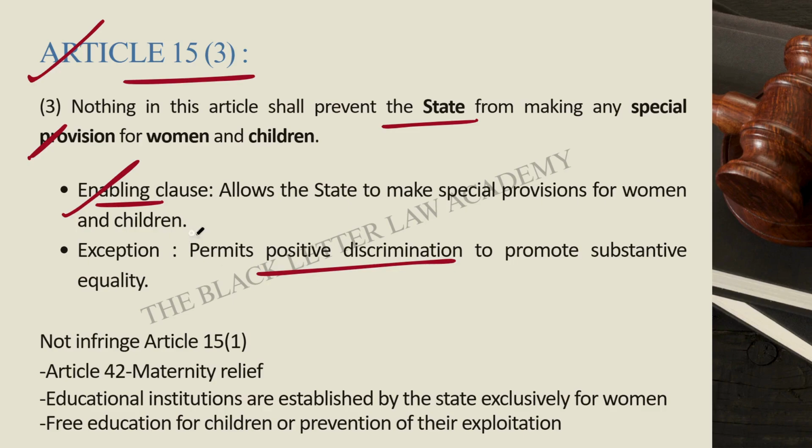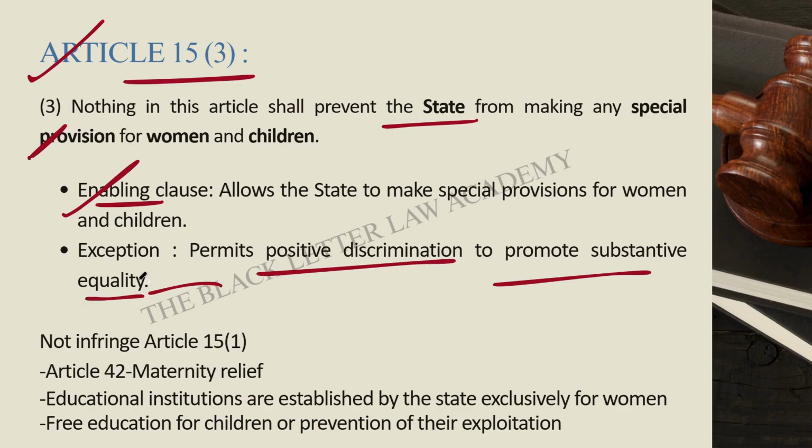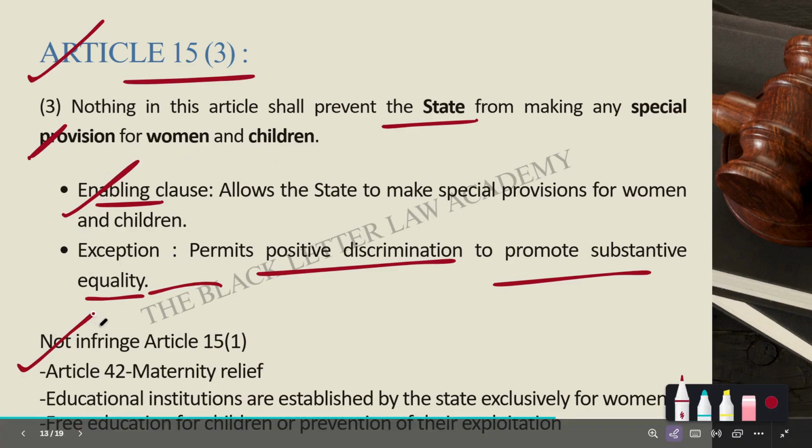Why is this not a violation of equality? Because the goal here is substantive equality, not formal equality. So women and children are historically disadvantaged. So the Constitution allows special protection. For example, Article 42, maternity relief, educational institutions exclusively for women, free education for children, and laws preventing exploitation of children. All these are constitutionally valid.